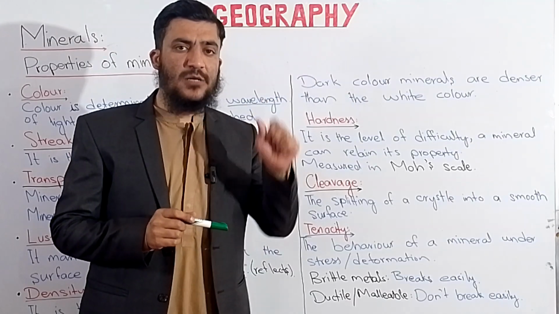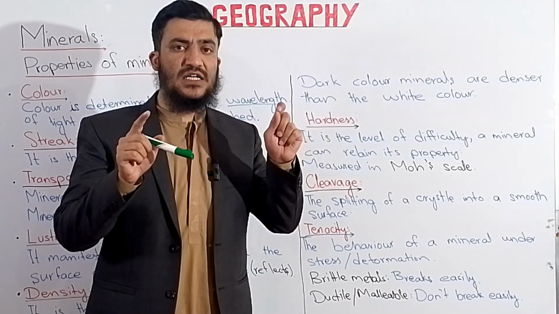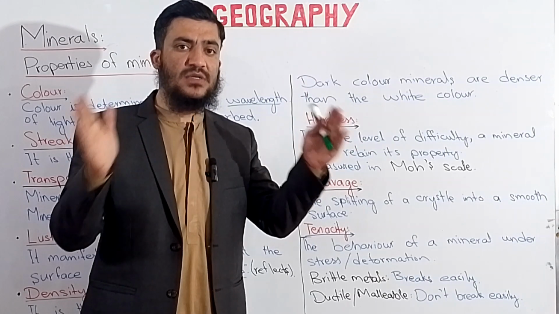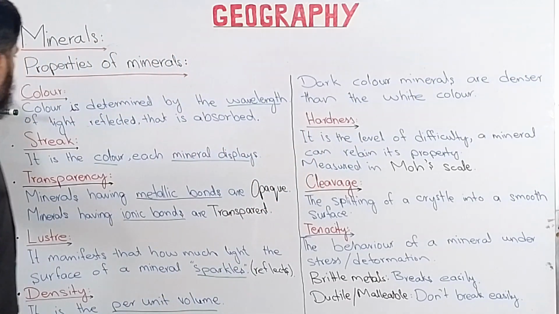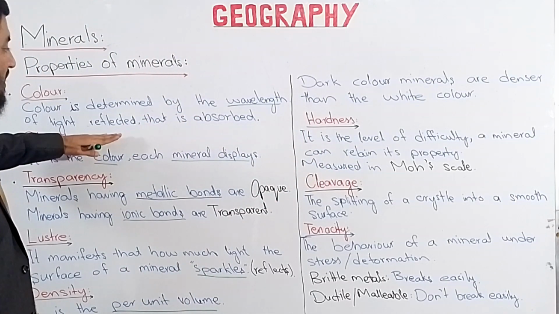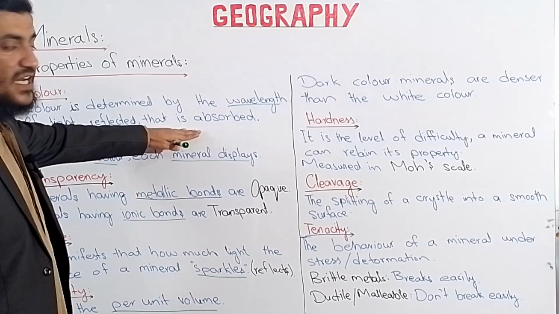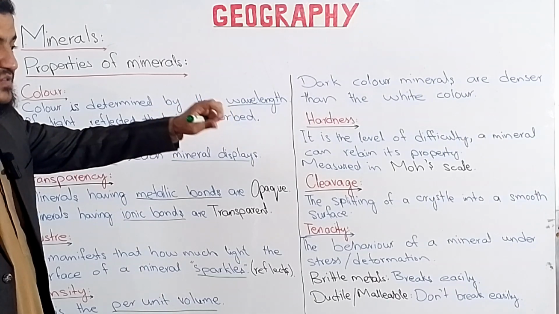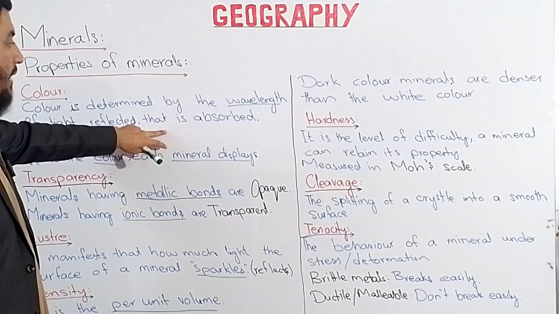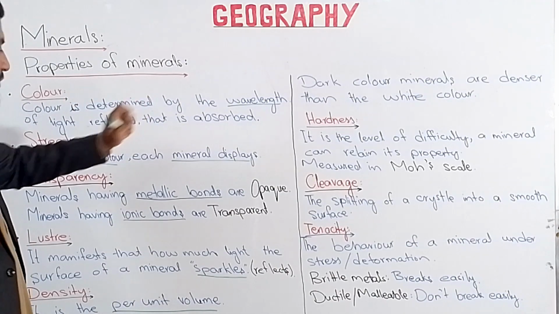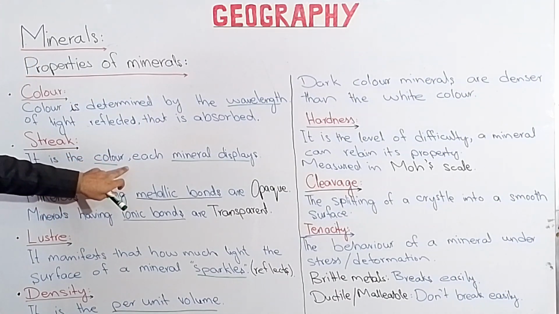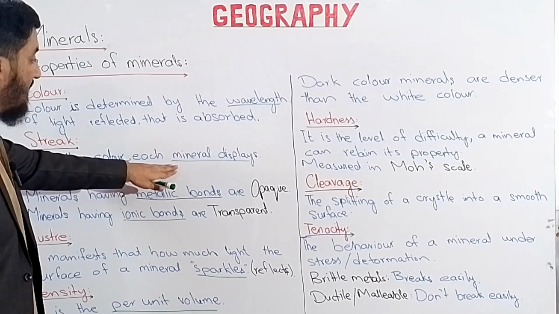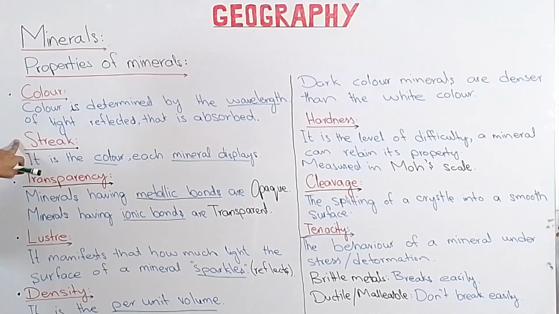Now we have the chemical properties of each mineral, and each mineral is determined according to these properties, and each one mineral is distinguished from the other based on these properties. Like the color is determined by the wavelength of light which it reflects, and that light is basically absorbed by that mineral. ठीक है, जिस भी मिनरल से एक पर्टिकुलर वेवलेंथ की लाइट वापस रिफ्लेक्ट होती है, वो आपको बता सकती है द कलर ऑफ दैट पर्टिकुलर मिनरल। और जो कलर वो डिस्प्ले कर रही होती है, फॉर एग्जांपल इट कैन बी रेड, व्हाइट, ऑफ एनी वेवलेंथ, that is the streak of that particular mineral.